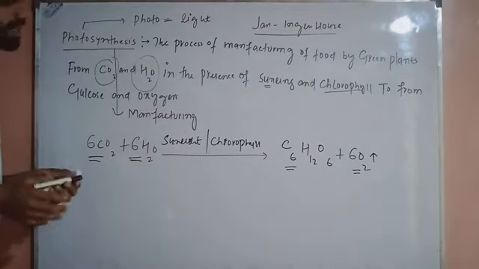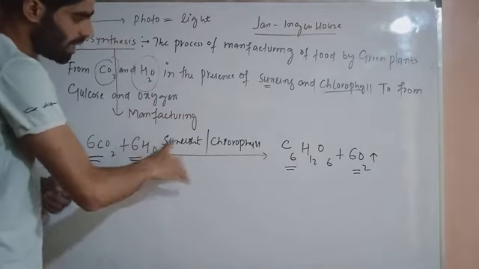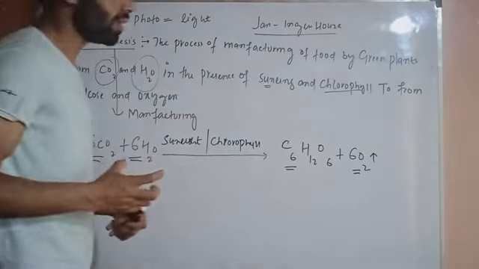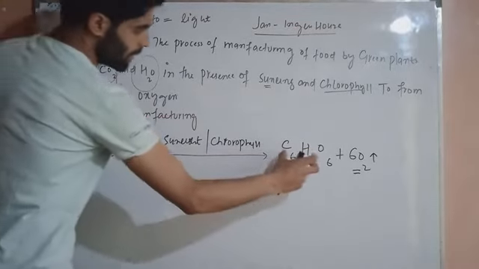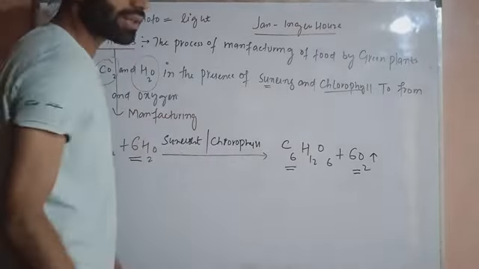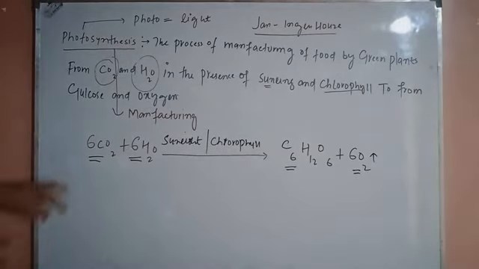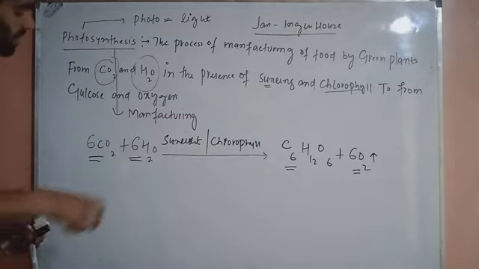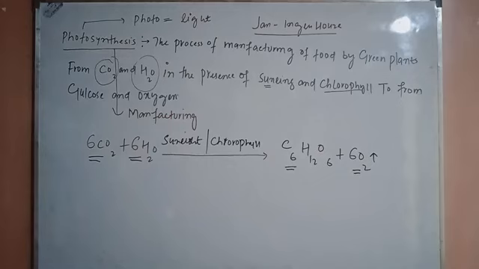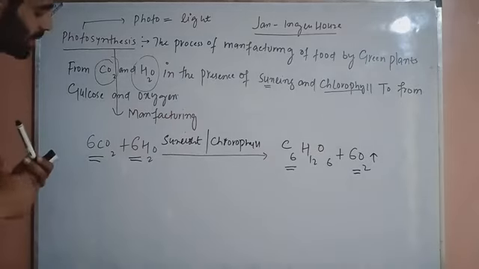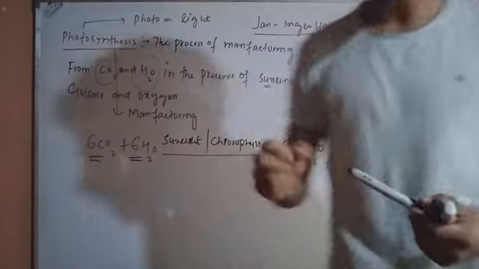In photosynthesis, there is basically the conversion of light energy into chemical energy. Because light is a form of energy, light energy is converted into chemical energy. Glucose is a chemical organic molecule. Or in other words, during photosynthesis there is conversion of inorganic molecules into organic molecules.